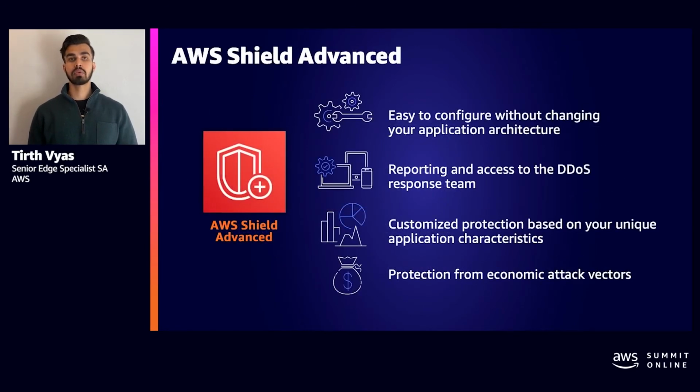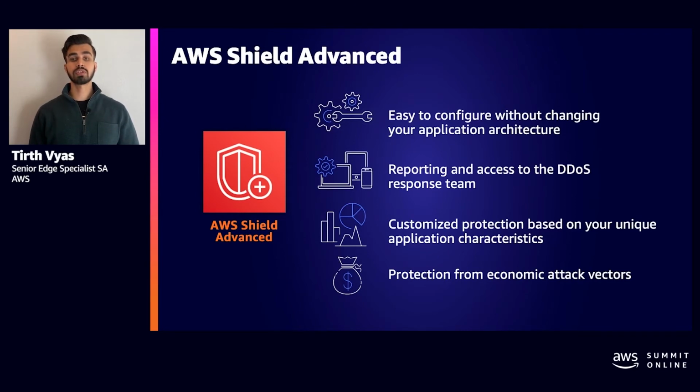So first, I want to talk about Shield Advanced. Shield Advanced is a managed threat protection service. If you want one solution to outsource all of your threat protection, AWS Shield Advanced is the option. With Shield Advanced, you get comprehensive support to prevent infrastructure layer attacks as well as more sophisticated layer 7 attacks. Shield Advanced includes DDoS protection designed to help keep customers' applications online and healthy.